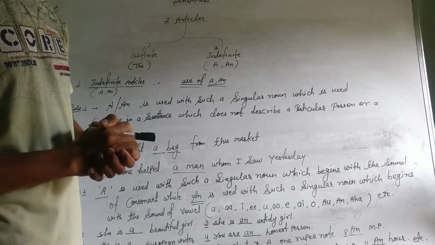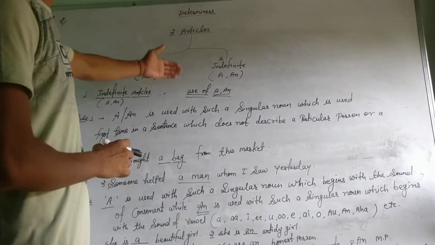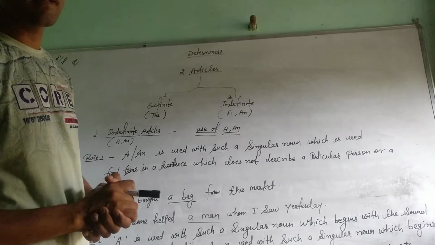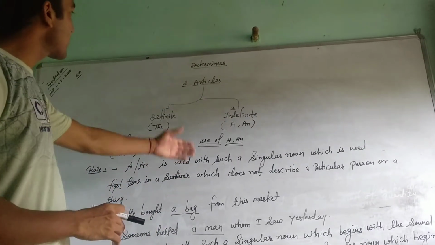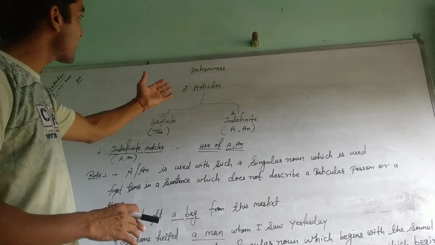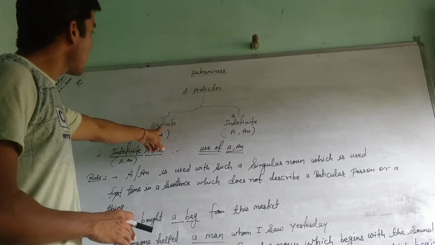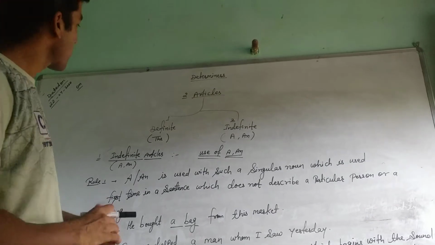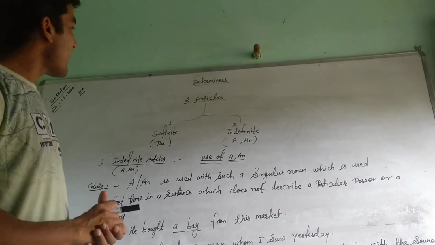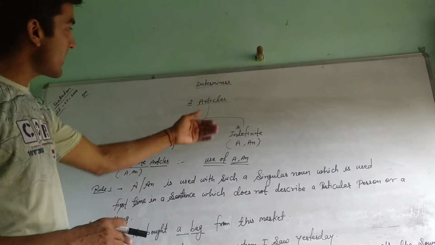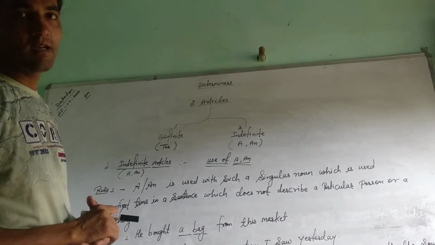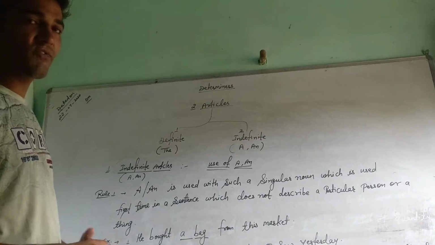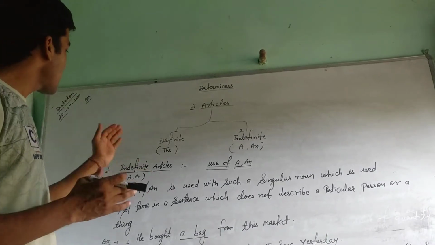Okay, so without wasting your time, let's see the second part of determiners, which is articles. As you all know, articles have two types. First is definite and the second is indefinite. Definite article is the and indefinite article is a and an. Okay, so first of all let's see the first part, indefinite articles.